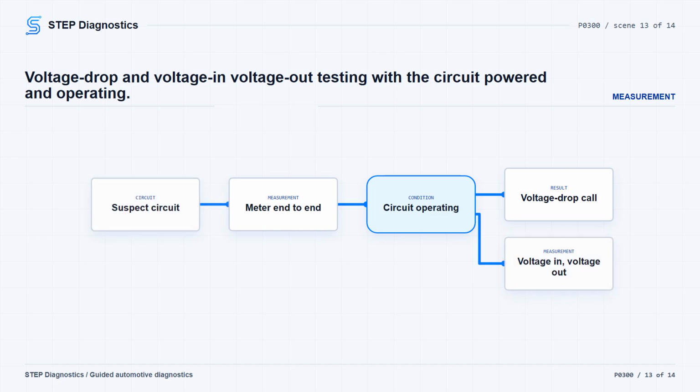For a voltage in, voltage out test, connect the negative meter lead to ground or battery negative. Operate or attempt to operate the circuit. Measure the power side of the load first, then the negative side. The power side should be within 0.5 volts of battery voltage. The ground side should be greater than 0 volts, but less than 0.5 volts. A reading of 0 volts, or source voltage, indicates an open circuit.